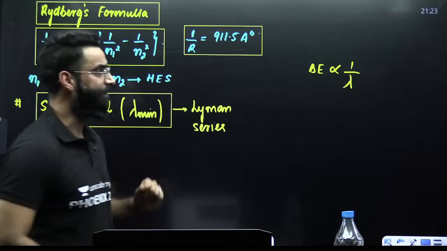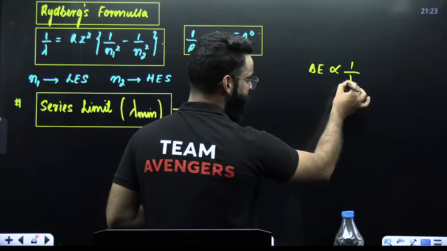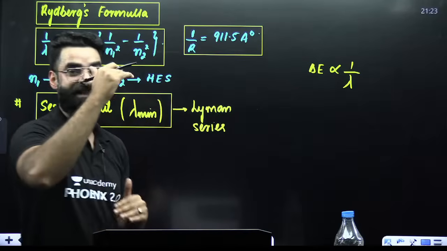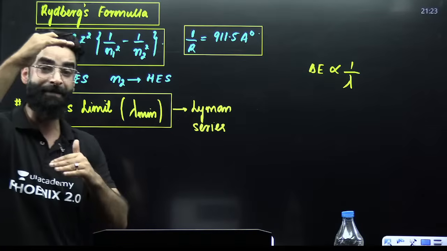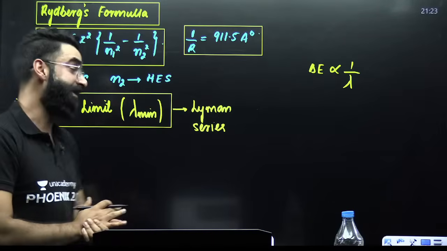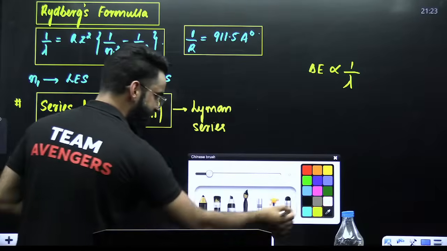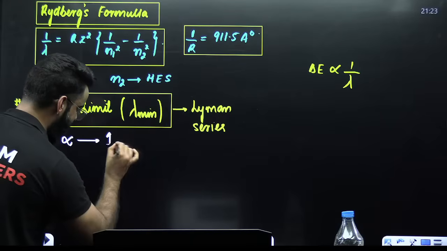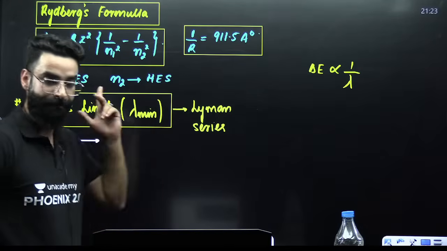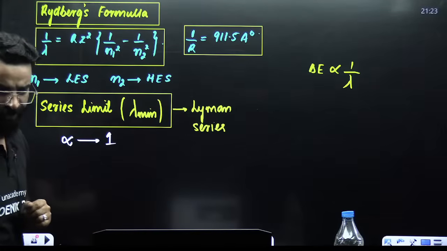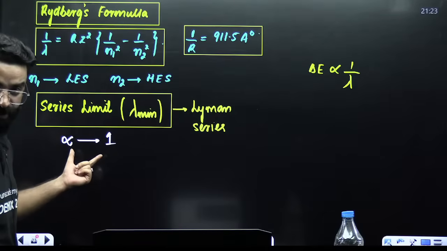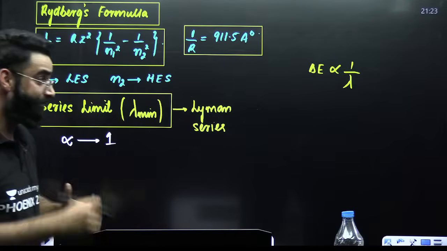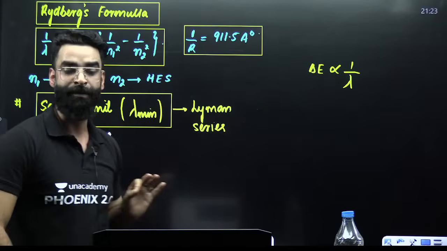Tell me, when can the wavelength be shortest? Wavelength can be shortest if delta E is maximum, if the energy gap is maximum. In the case of the Lyman series, the energy gap will be maximum when the electron makes a transition from infinity to 1. This has to be the transition. Then only the energy gap will be maximum in Lyman, and if the energy gap is maximum, lambda automatically will be minimum.